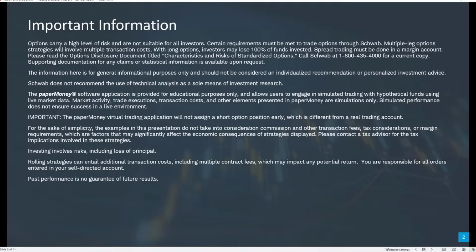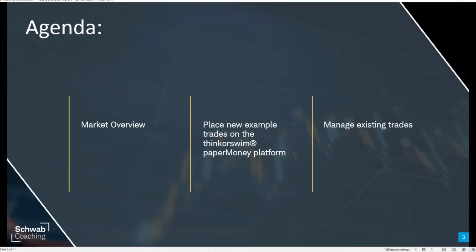Just as a quick reminder, options do carry a high level of risk and aren't suitable for all investors. We're going to do both stock trades and option trades today. We use the Paper Money software application on the Thinkorswim desktop platform. So if you're wondering where we're placing these trades, that's where we are. One of the nuances or differences between Paper Money and a live account is that short option positions will never be assigned early. Our focus today is going to be on new trades on more long option positions, but this is something that can impact our account as we do a lot of vertical spread trades.